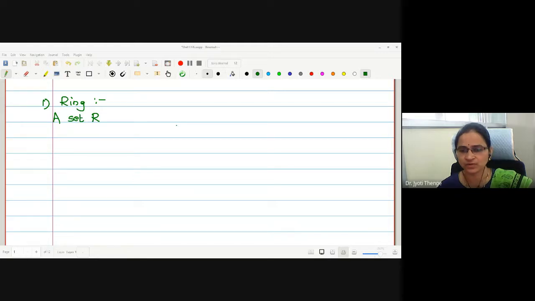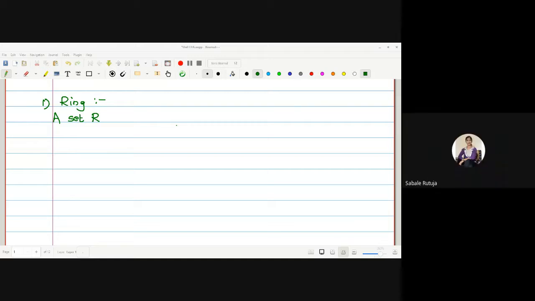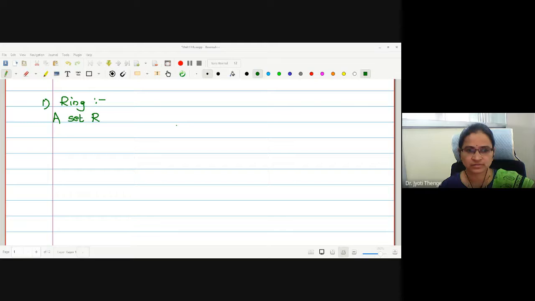Abelian group, very good. Multiplication is distributive over addition. Let us write these properties then.